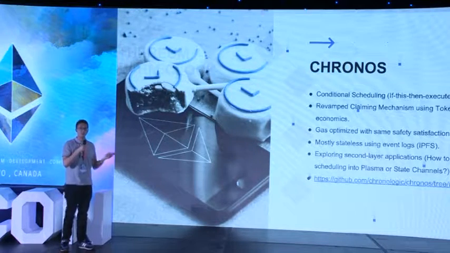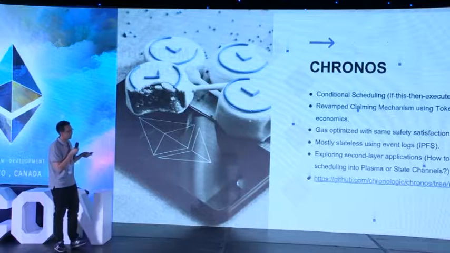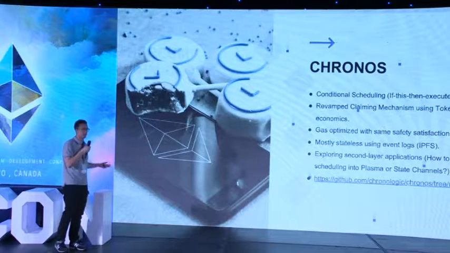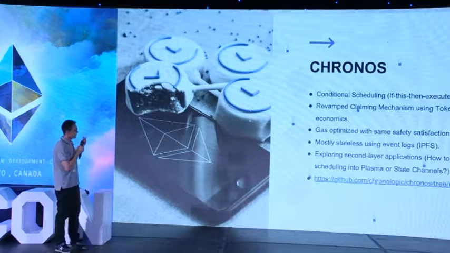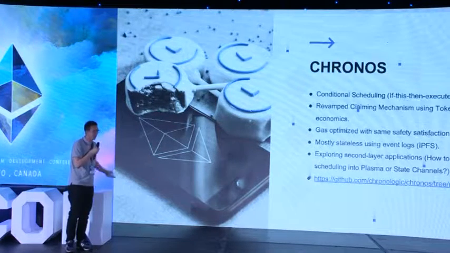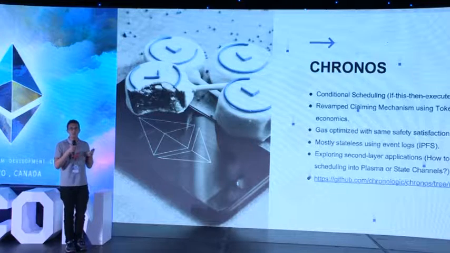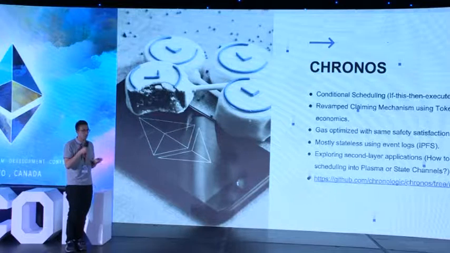So you can just send a transaction, set the time that you want it sent, and we might use IPFS as a storage backend, but we might not even need to use IPFS, as long as the time nodes are all watching the event logs. And then we have a full DApp that we built out for both scheduling a transaction and running a time node. That's available at app.chronologic.network.